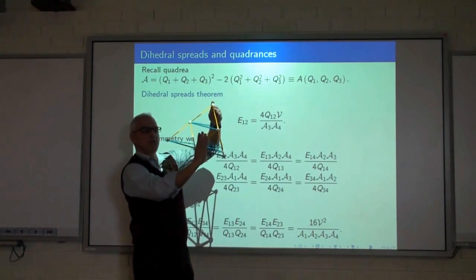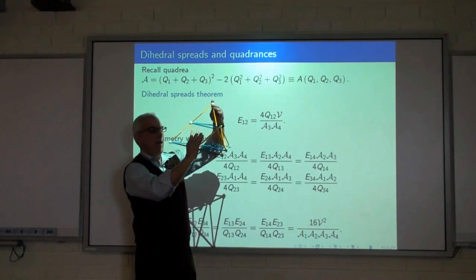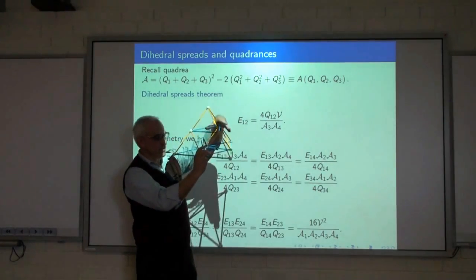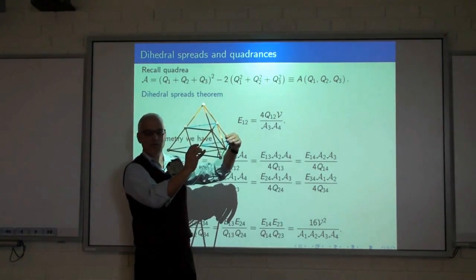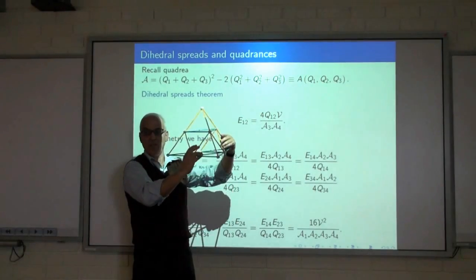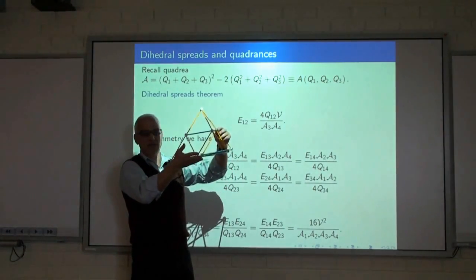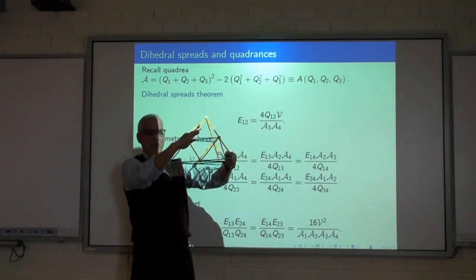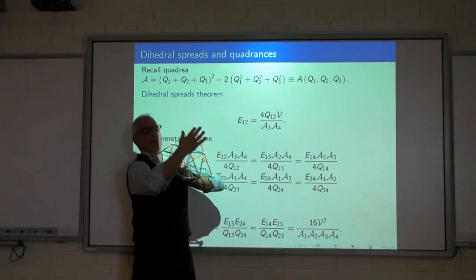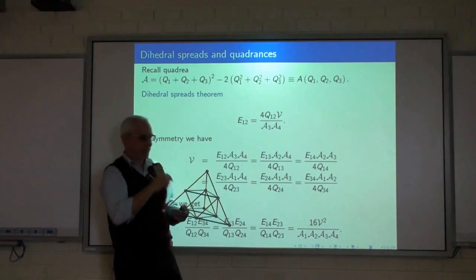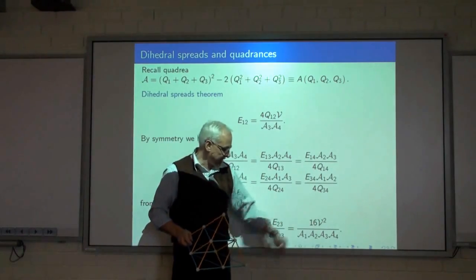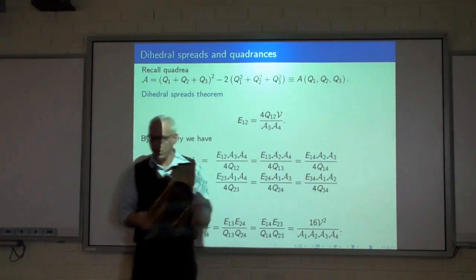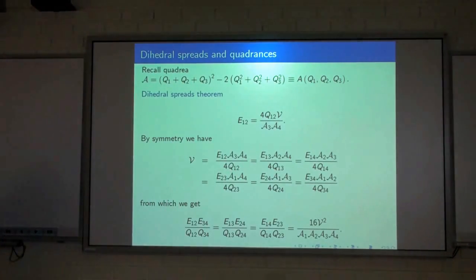So what I'm saying is that if you calculate that edge spread and divide it by this quadrance, and then calculate this edge spread and divide it by its quadrance, that quantity only depends on the tetrahedron. It doesn't depend on the choice of the two edges that you took. If you take another pair of opposite edges, you get the same number. What you get, in fact, is 16 times the quadroon squared divided by the product of the quadreas of the four faces.